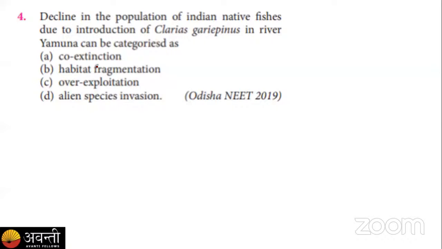The next question, question number 4, says the decline in the population of Indian native fishes due to the introduction of Clarias gariepinus, which we commonly call the African catfish, in river Yamuna can be categorized as A, co-extinction, B, habitat fragmentation, C, overexploitation, and D, alien species invasion. So you have to choose your option and give your response in this poll.